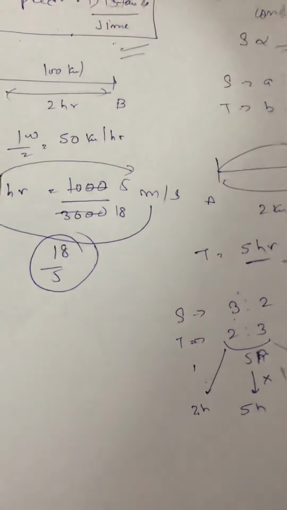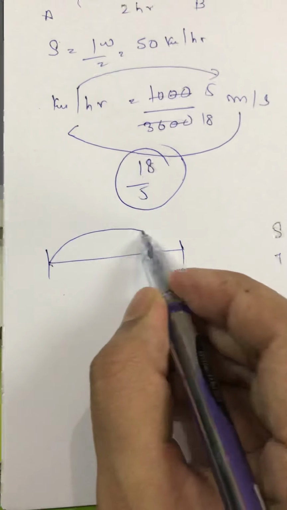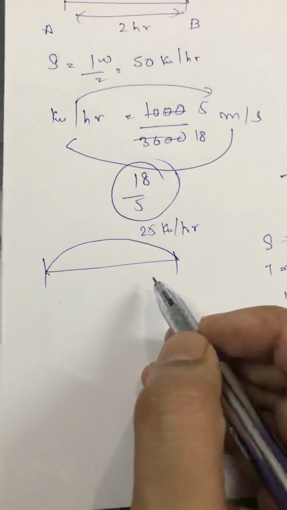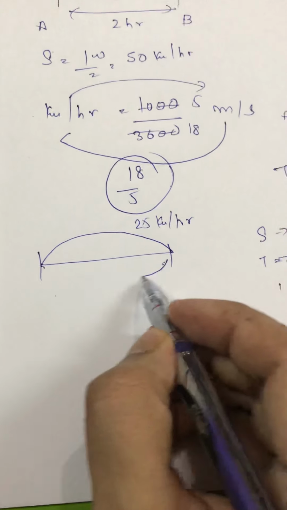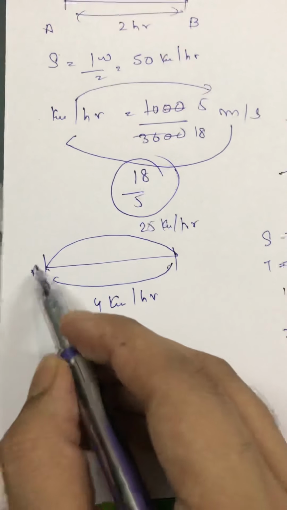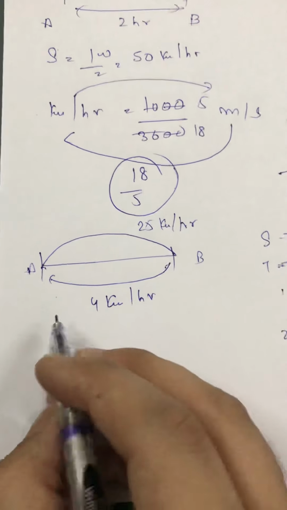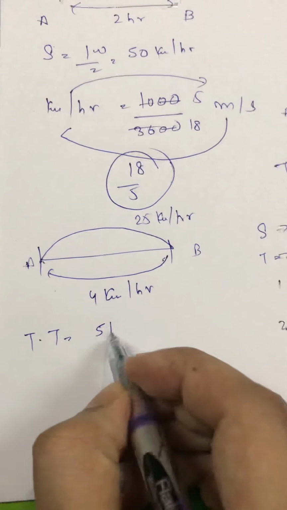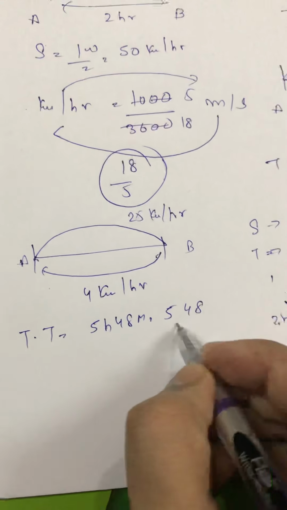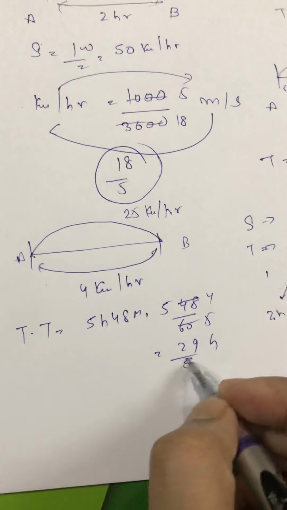Let's suppose a person travels through his bike with a speed of 25 km per hour, right? And walks back at the speed of 4 km per hour, right? In the entire journey, means from this place to this place and this place to this place, he takes 5 hour 48 minutes. Total time is equals to what? 5 hour 48 minutes. That will be 5 into 48 by 60. That is 29 by 5 hours. Question is find the distance.